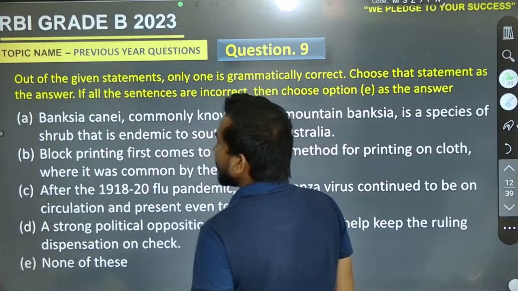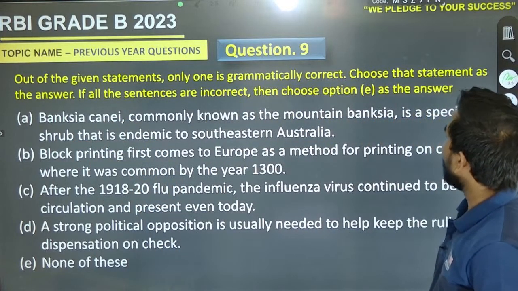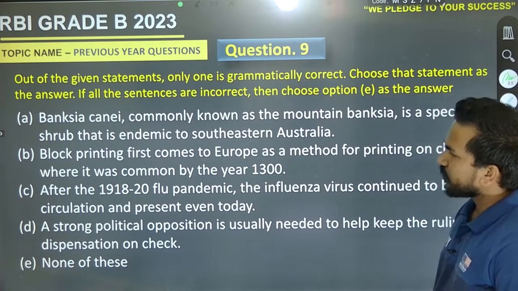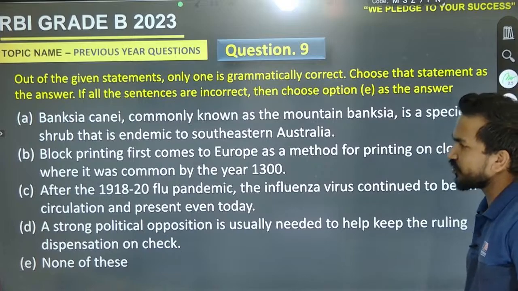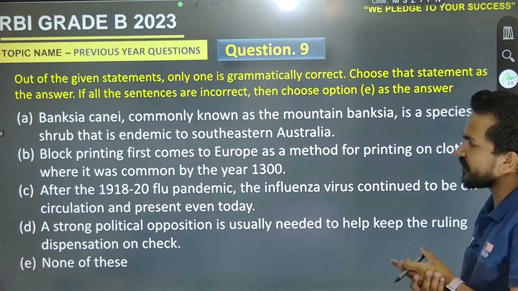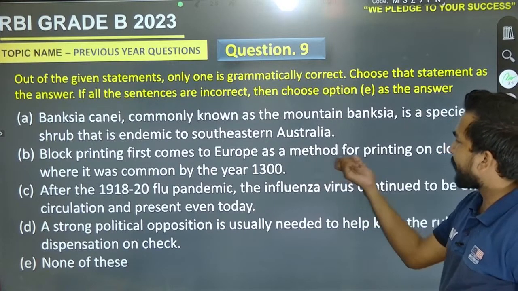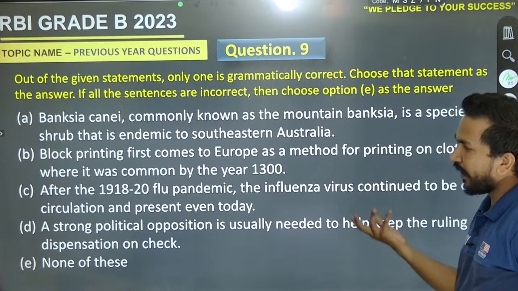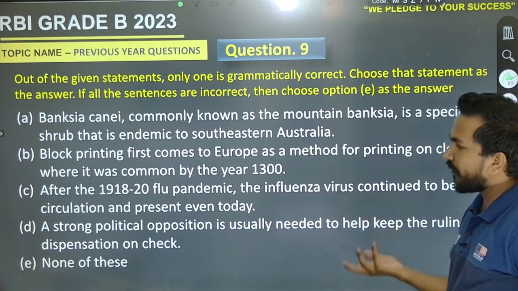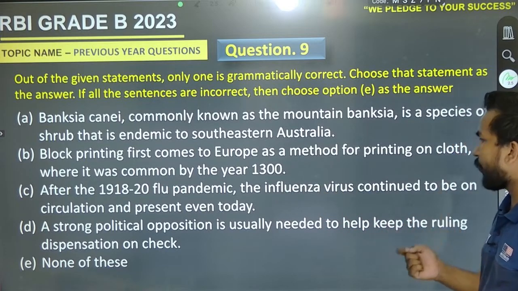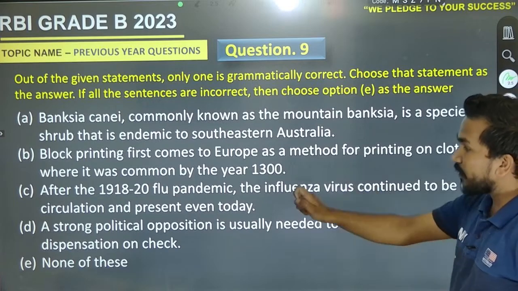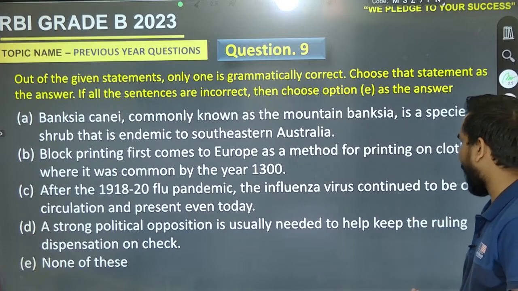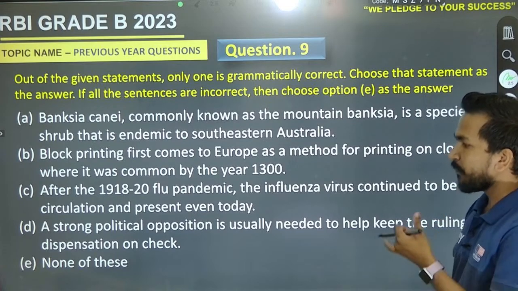Banksia canae, commonly known as the mountain Banksia, is a species of shrub that is endemic to southeastern Australia. Block printing first comes to Europe as a method for printing on cloth, where it was common by the year 1300. After the 1980 to 1920 flu pandemic, the influenza virus continued to be on circulation and present even today, as strong political opposition is usually needed to help keep the ruling detention on check.